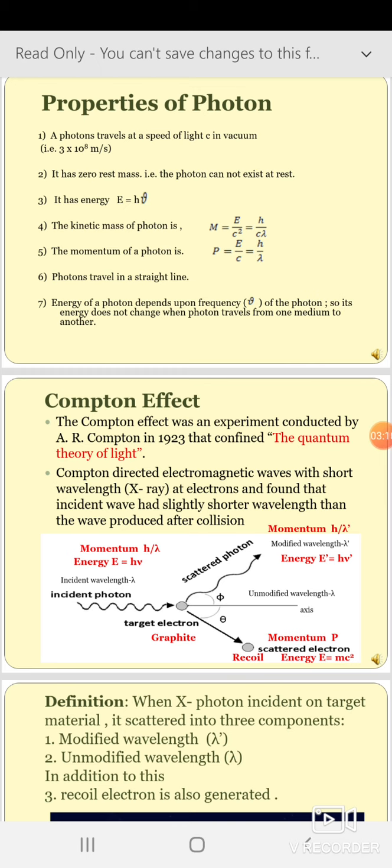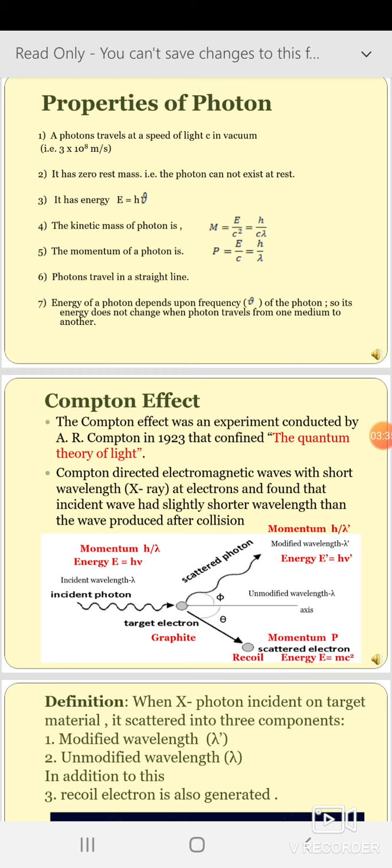A photon travels at the speed of light c in vacuum. That speed is mentioned here, 3 into 10 to the power 8 meter per second. It has zero rest mass, that is, the photon cannot exist at rest. It has energy E equals h nu, where nu is the frequency of the photon. The kinetic mass of the photon is m equals E by c square, which equals h by c lambda, where lambda is the wavelength.